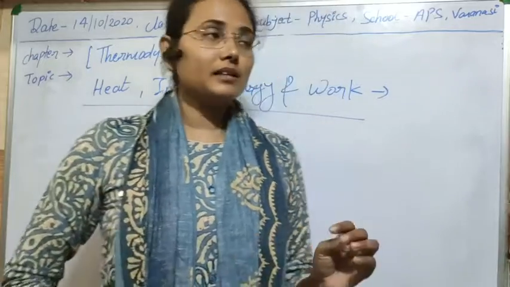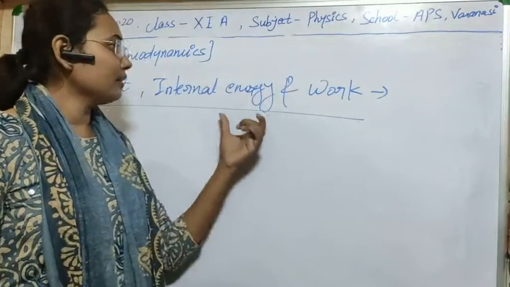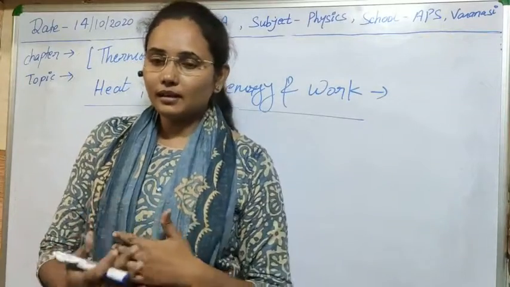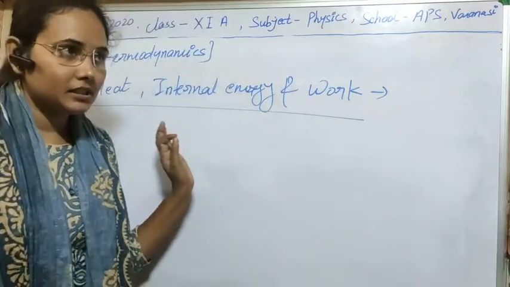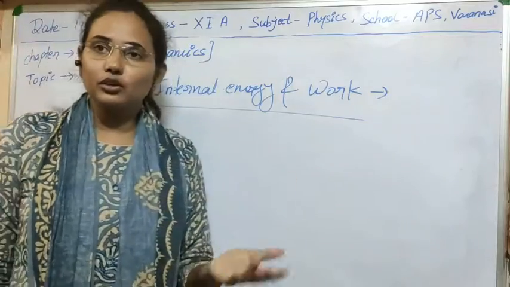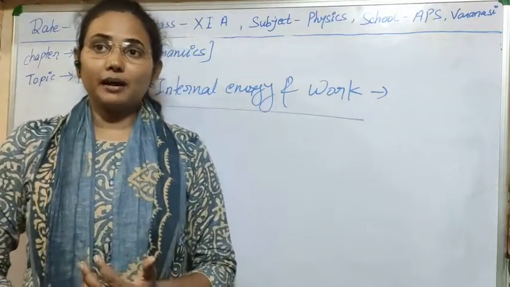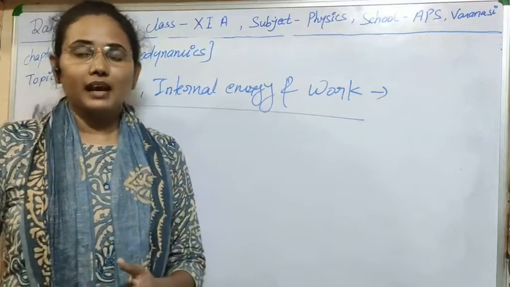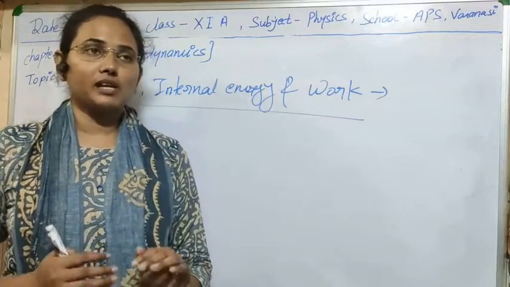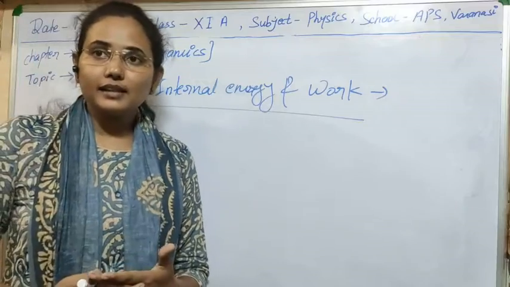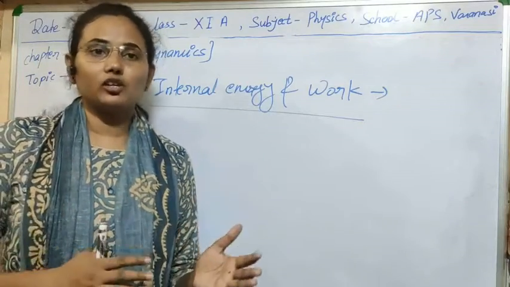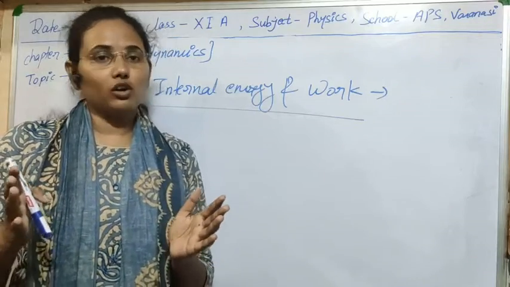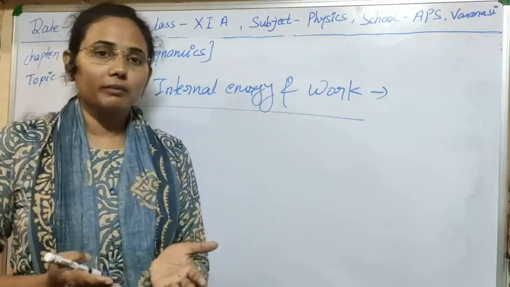So the next concept is the concept of heat, internal energy and work. Let's first see some of the primary concepts. These are the basic concepts. First I told you about the definition of temperature with the help of the zeroth law of thermodynamics, and what a process is, what a system is, and how we can say when a system is in an equilibrium state or when it is not. When the temperature of two systems is constant, then they are said to be in thermal equilibrium.